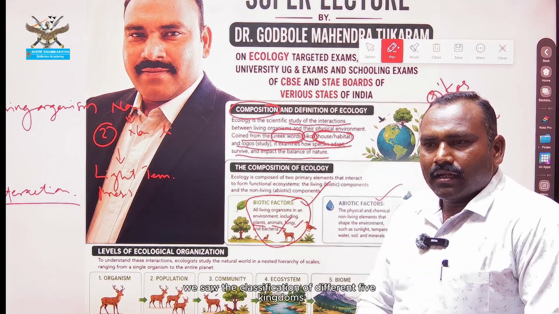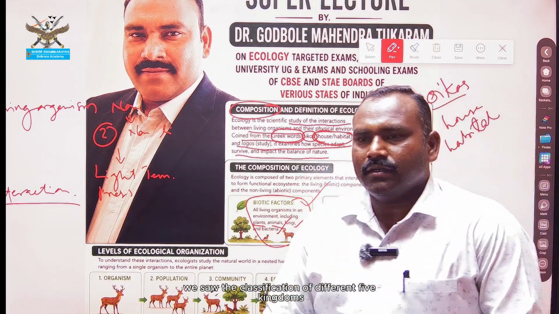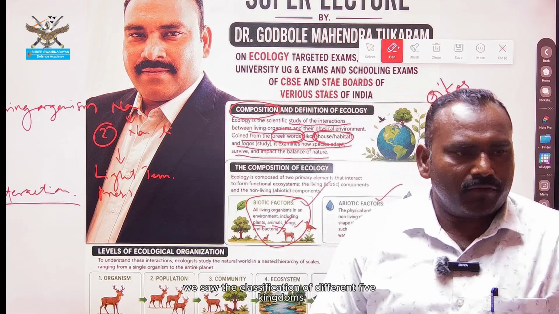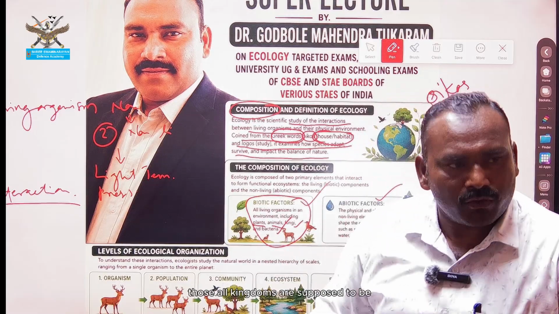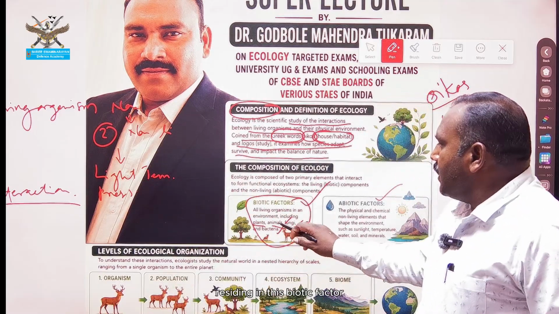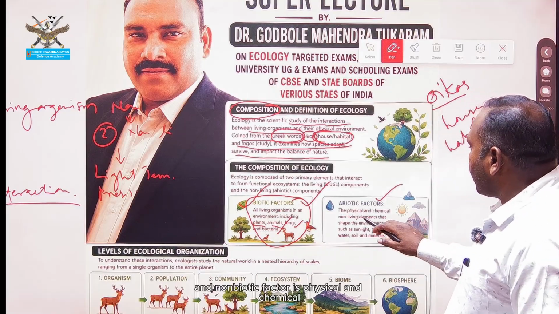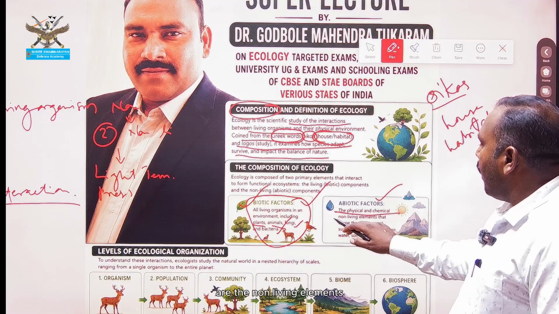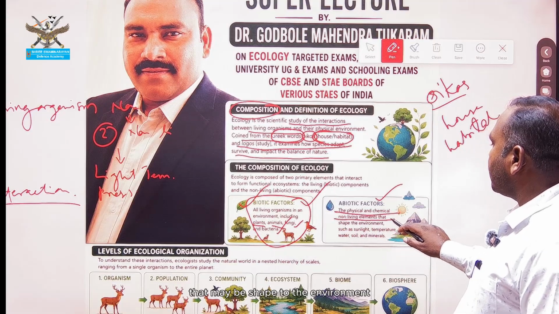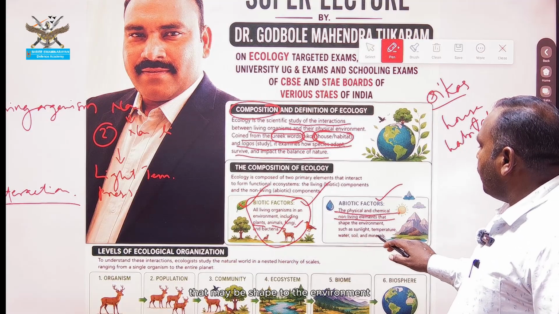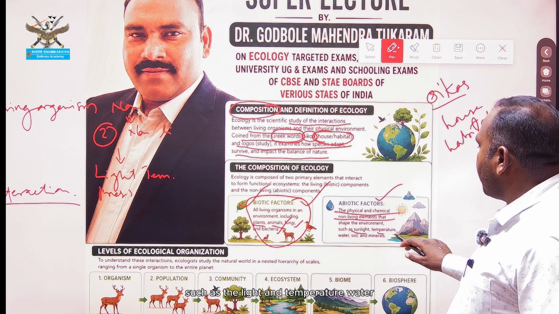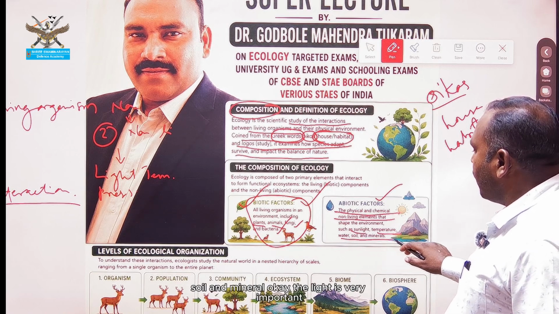Yesterday we saw the classification of the five kingdoms. All those kingdoms reside in this biotic factor. And the abiotic factor is the physical and chemical, non-living elements that shape the environment, such as light, temperature, water, soil and minerals.